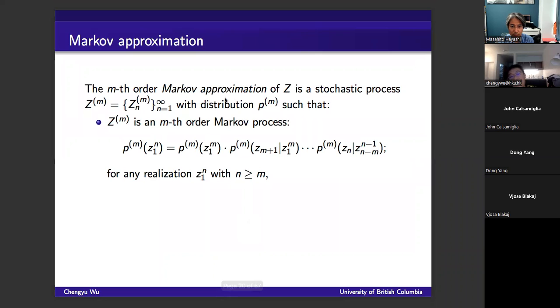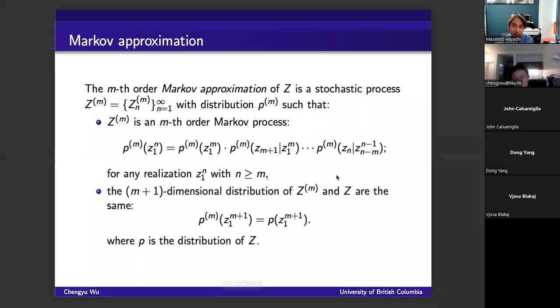So let me first give you the definition of the Markov approximation of a random process. Basically, if you have a random process Z, you will have a finite dimensional distribution. Then we define the nth order Markov approximation to the original sequence as having the same n+1 dimensional distribution as the original sequence; you first take the n+1 dimensional distribution, and then you construct the sequence as a Markov chain. That is how you approximate the original sequence by a fixed order Markov chain. Then for a fixed sequence, you will have a sequence of Markov chains to approximate it.